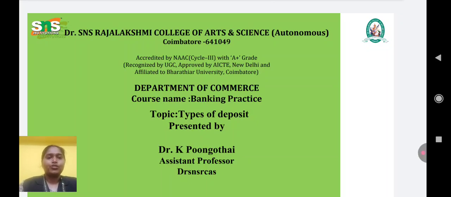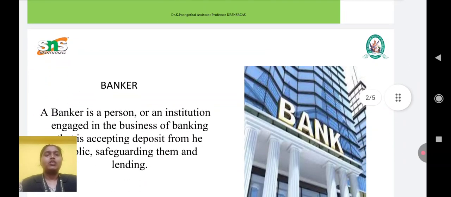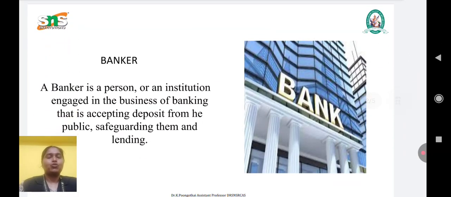Now we are going to discuss the topic types of deposit. In the previous slide, we have seen the relationship between the banker and customer and the different types of customers we have. So now we are going to discuss the different types of deposit accounts.